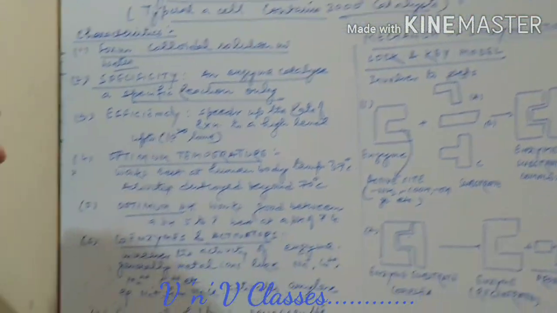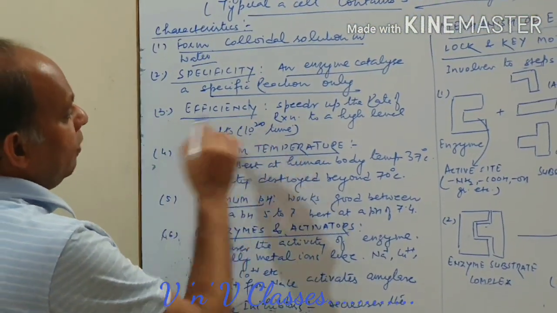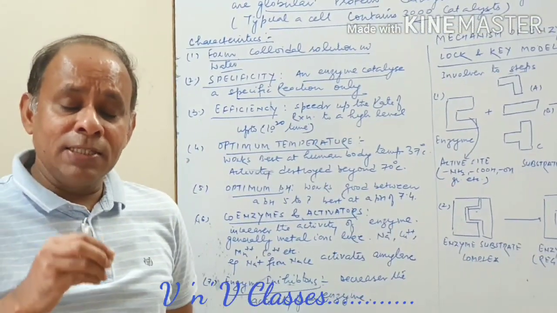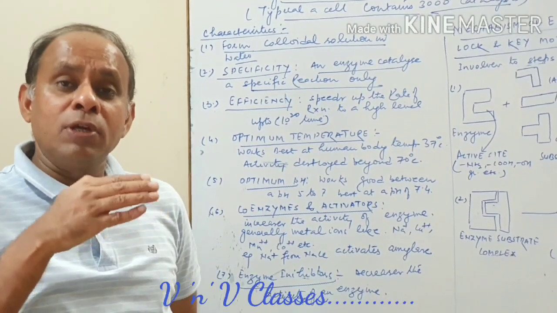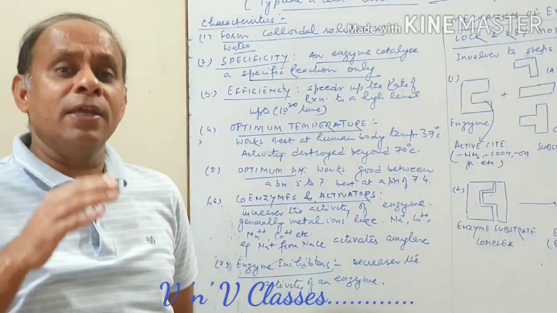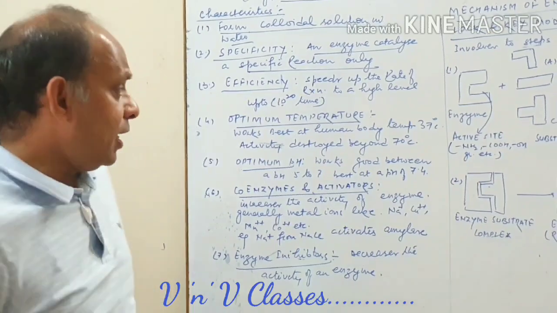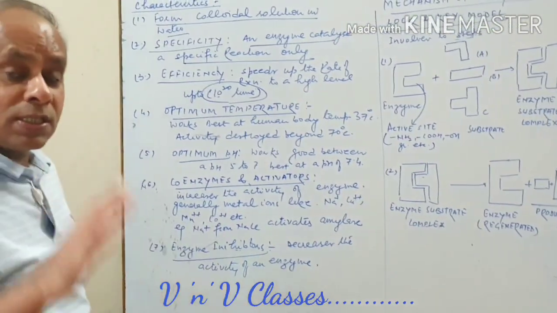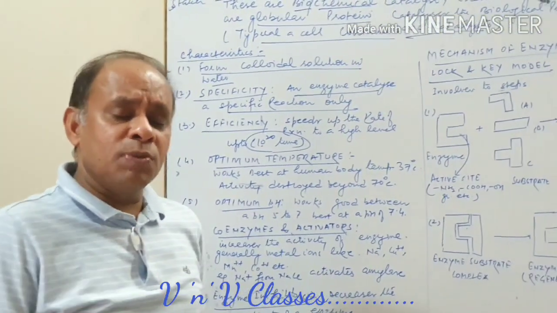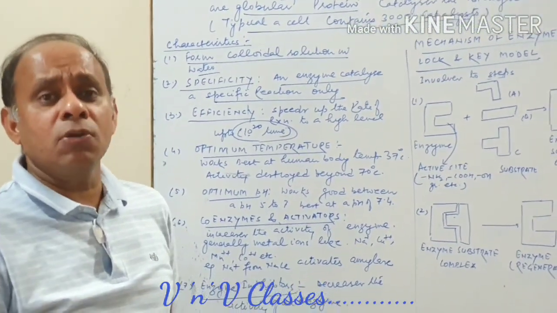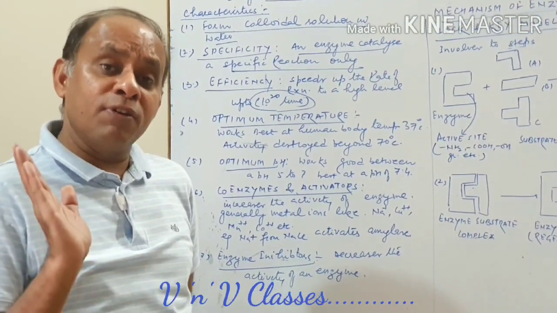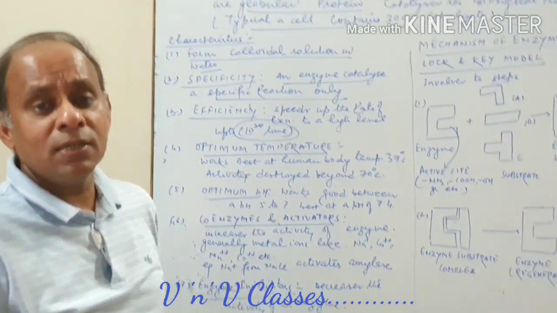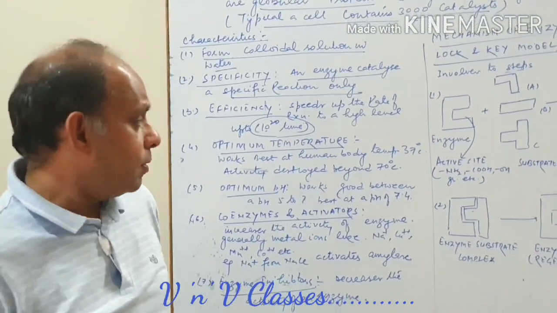Now similar to catalysts, they have high efficiency. They speed up the rate of reaction. They catalyze the substances in the body to a great extent. They can increase the rate of reaction up to 10 raised to the power 20 times. So high, it means reactions become so fast. You can compare: I just told you that without enzymes a meal can take 50 years to digest, and in the presence of enzymes you take almost 3 meals a day, meaning after every 4 hours it gets digested.